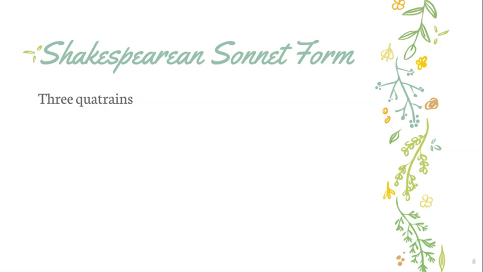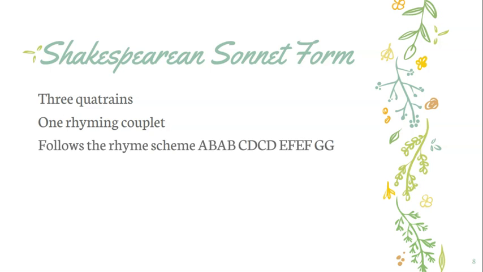Each stanza is 4 lines, and then he ends with a rhyming couplet. And every Shakespearean sonnet follows the same form. So this is an alternating rhyme, and then it ends with a rhyming couplet. So A, B, A, B, D, E, F, E, F, G, G. I know this is a lot, but it's going to make sense as we start to look at these poems.